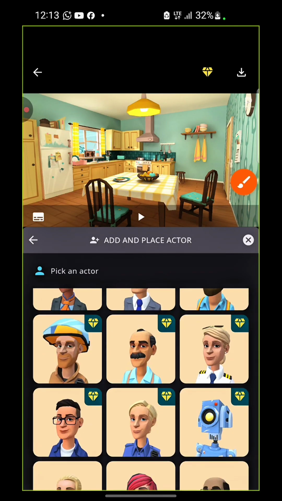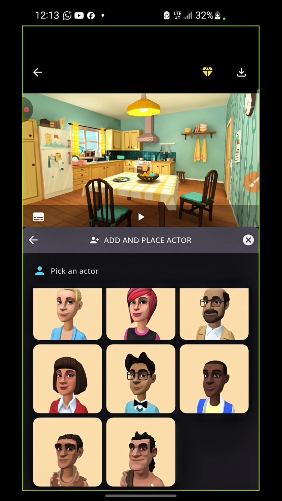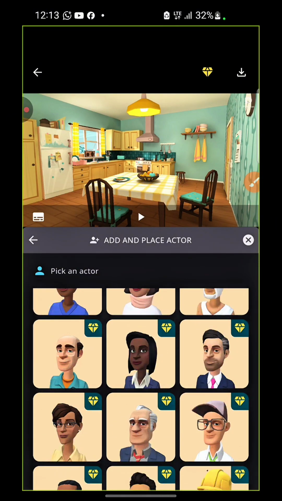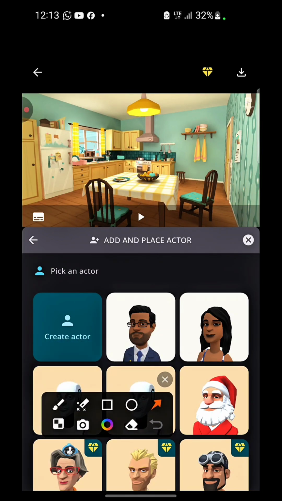So you might want to just escape that and use the free ones, these ones that don't have anything on them. Okay, so you can go ahead and use any of these ones, but you can as well create an actor if you intend to. You could do that by clicking on this create actor, right?